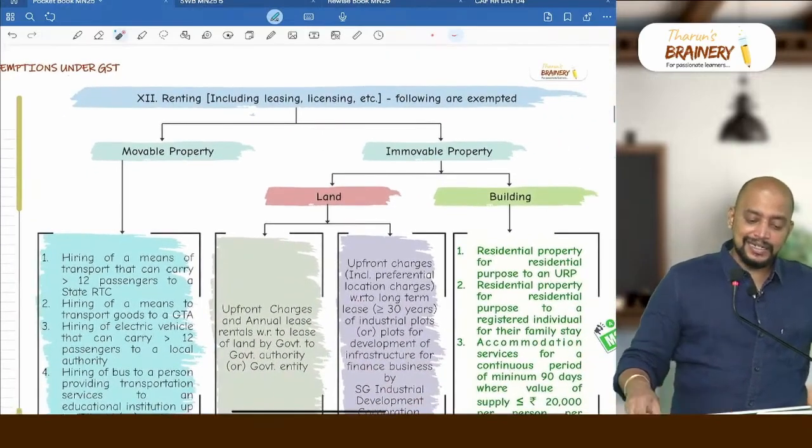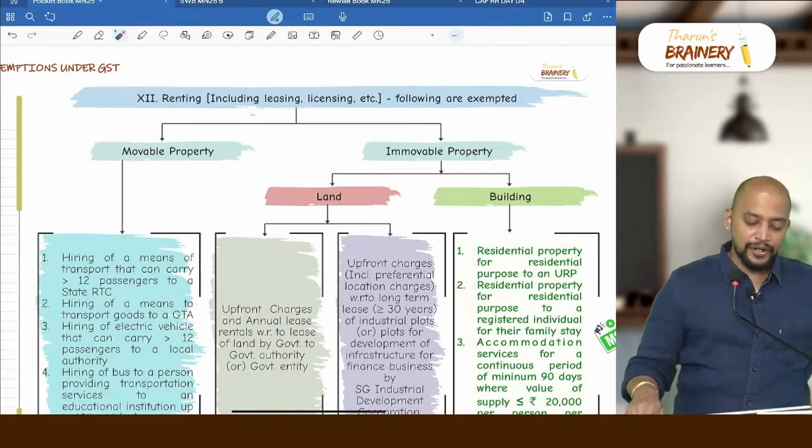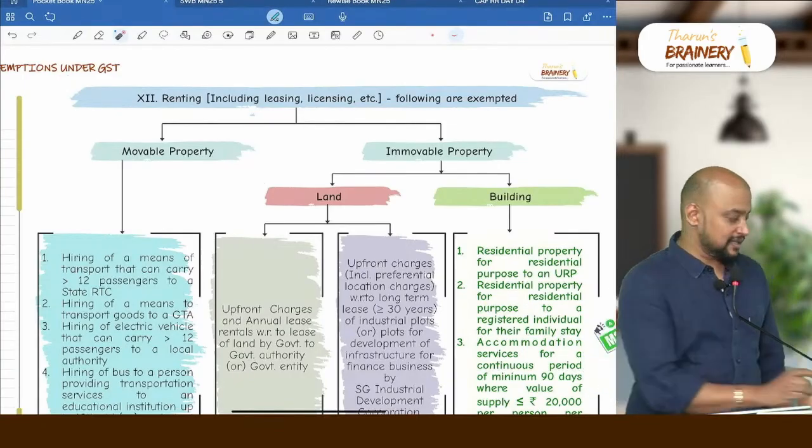Next, you can see here renting, including licensing, leasing, etc. The following are exempted. So one second here.